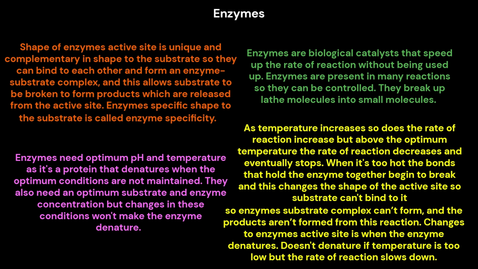When it's too hot, the bonds that hold the enzyme together begin to break, and this changes the shape of the active site, so the substrate can't bind to it. So the enzyme-substrate complex can't form, and the products aren't formed from this reaction. Changes to the enzyme's active site is when the enzyme denatures. It doesn't denature if the temperature is too low, but the rate of reaction slows down.